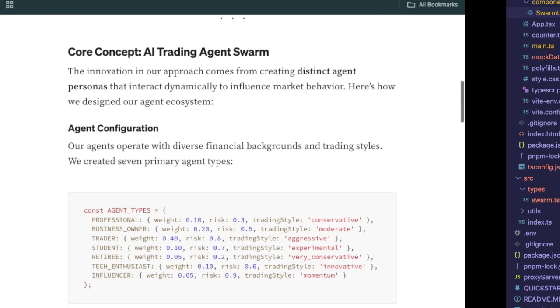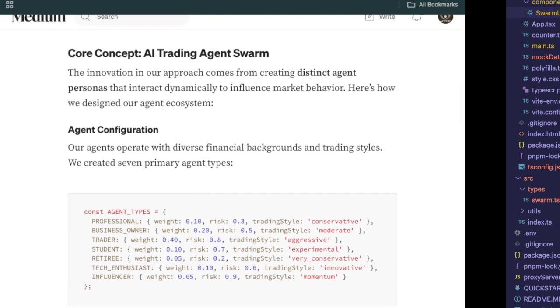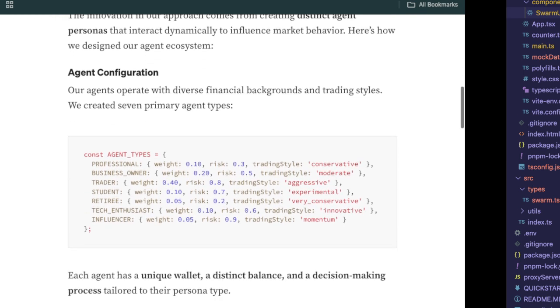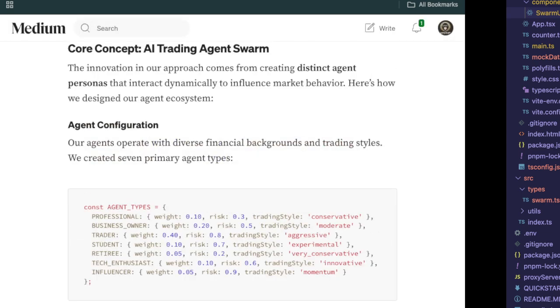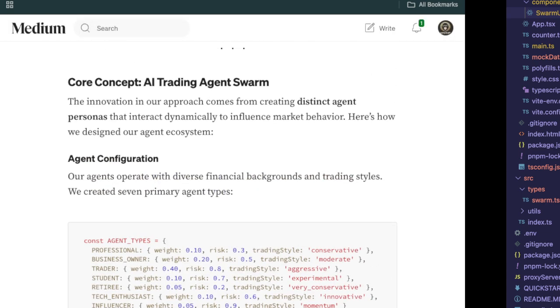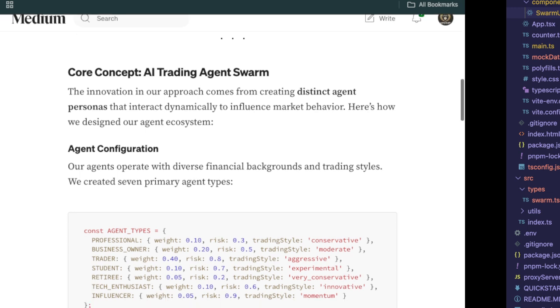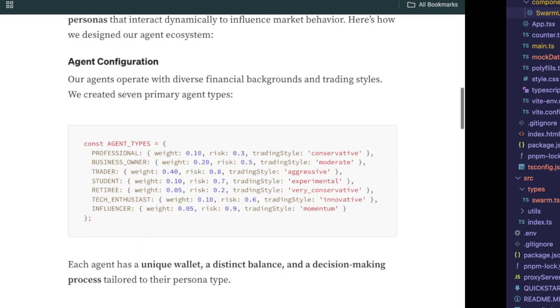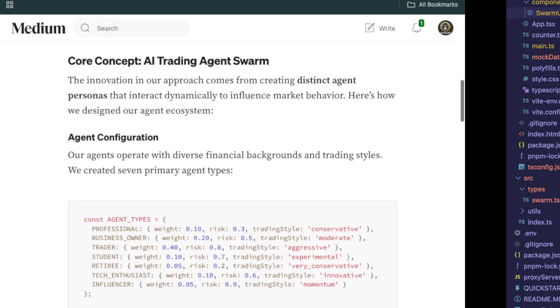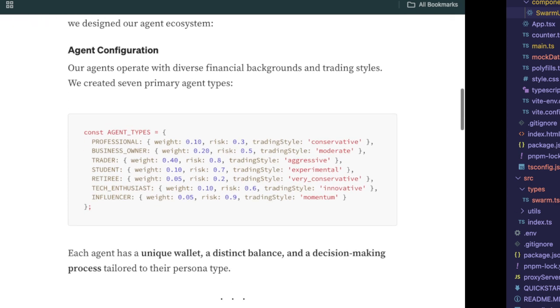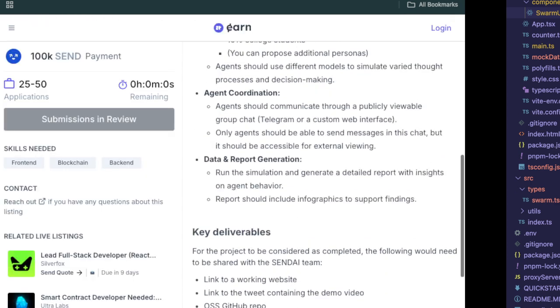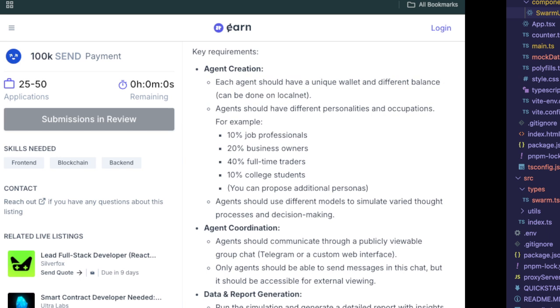So here we get into just a little bit of how we implemented this. The core concept being AI agent swarm, and what was defined in the scope of work is ensuring that these agents have distinct agent personas, right? Going back here, this is a part of the key deliverables.